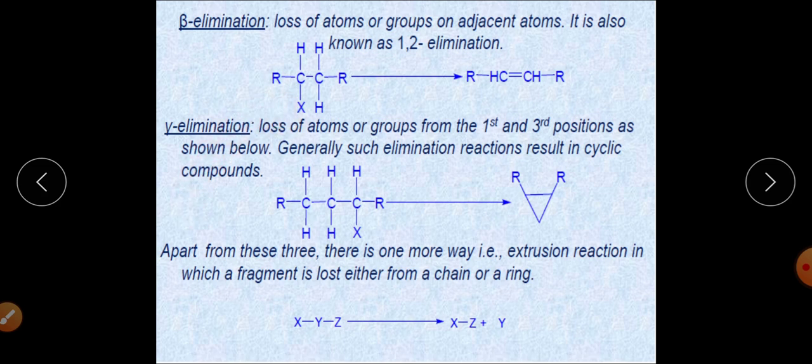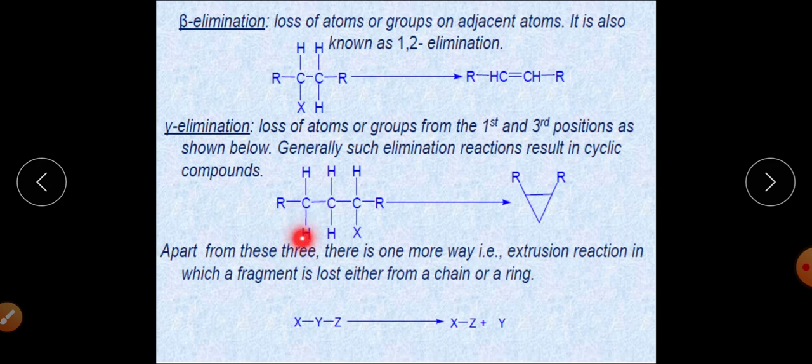The third is the gamma elimination reaction. In this case the leaving groups depart from the first and third positions, and they generally form a cyclic compound.